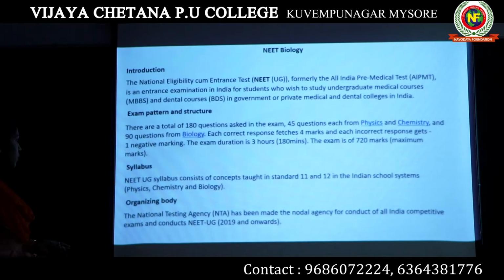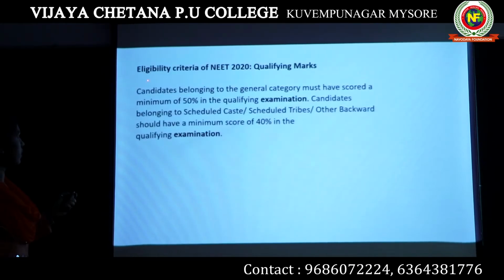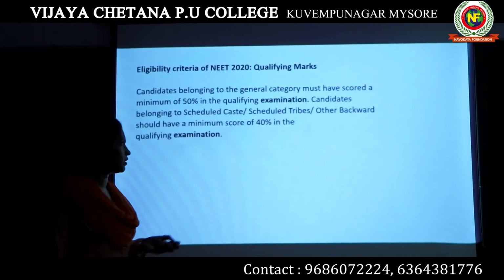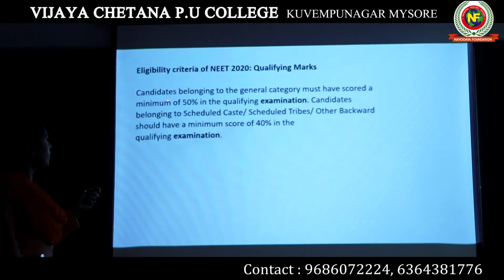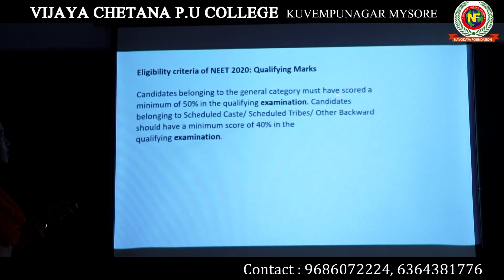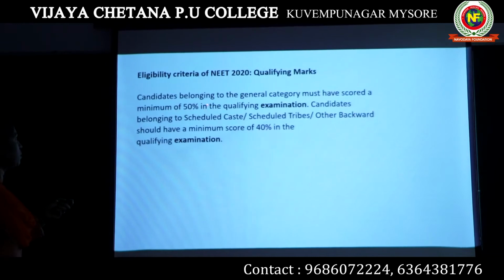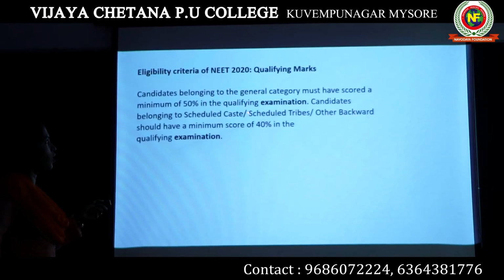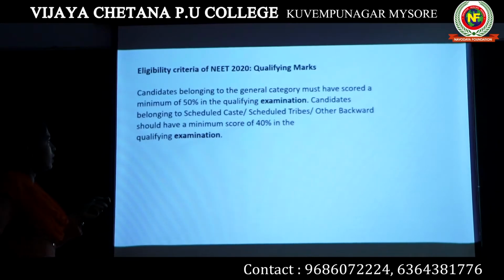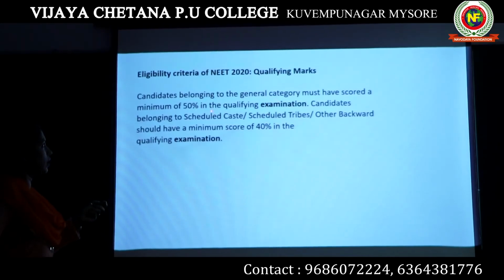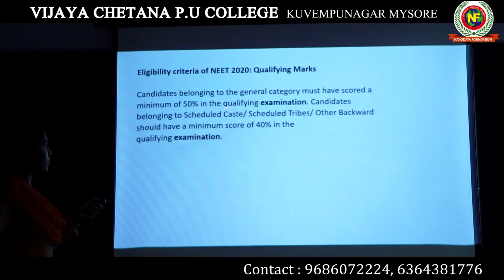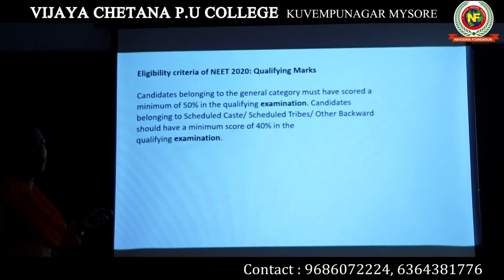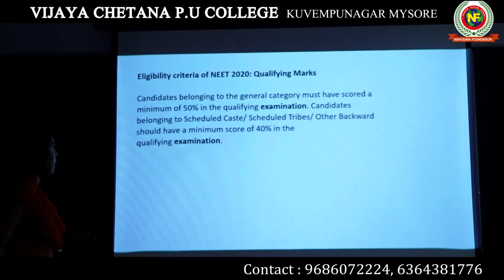Now, what is the eligibility criteria? How do we crack NEET? Candidates belonging to the general category must have scored a minimum of 50% in the qualifying examination. The qualifying examination is your second PUC examination. You should have scored 50% in your second PUC examination, then you will be eligible to write the NEET exam.